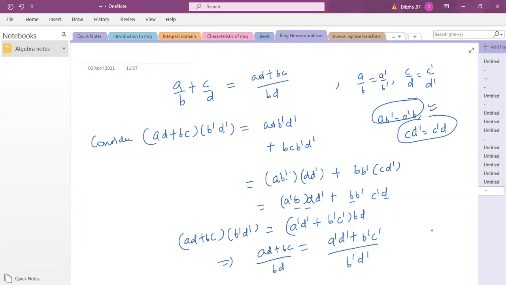So this is what we wanted to prove, that even if you replace the elements A, B, C, D with their equivalent elements belonging to the same equivalence class, this is still well defined. Similarly, you can show that the operation of multiplication is well defined. Just like you have shown the operation of addition is well defined, multiplication is rather easy. सिर्फ replace करना है आपको, वो हो जाएगा.